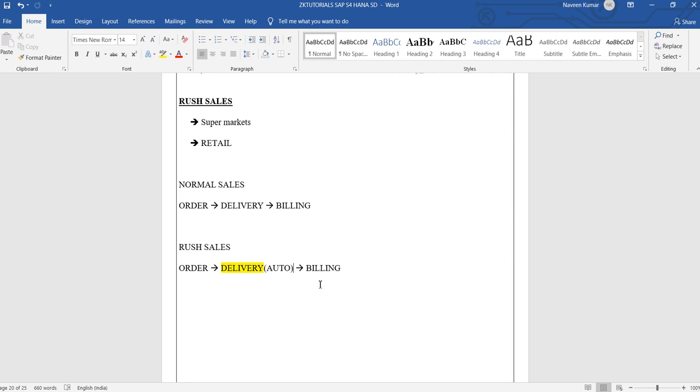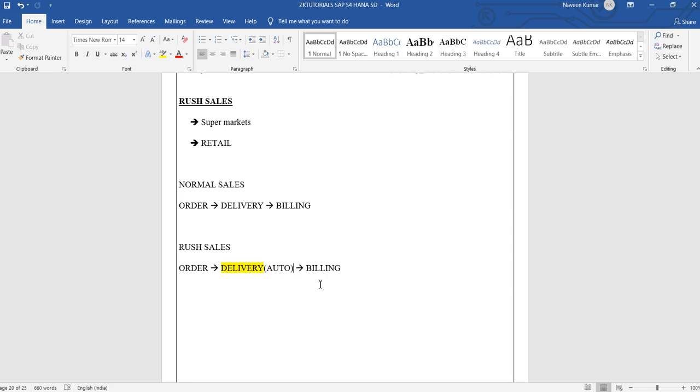Normally we create a delivery whenever we want, when the product is ready. But in the rush sales concept, the stock will almost always be available, so they do immediate sales. When the customer places the order, we immediately do the delivery. That is the concept of this particular thing.